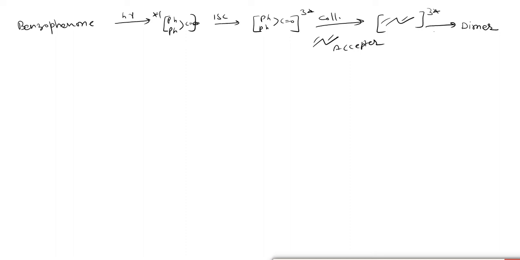While in this case, the photoaddition reaction, what is happening here? Benzophenone has its excited triplet state here, but when it is interacting with the olefins, it forms an addition product. Why is this happening?